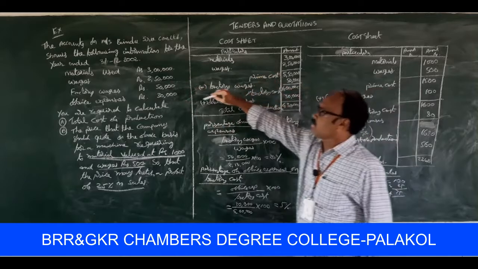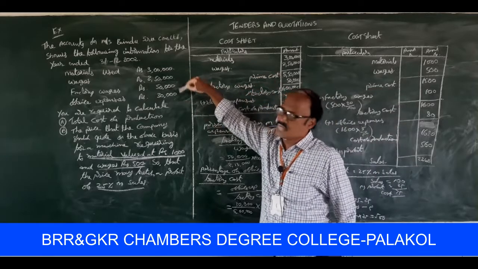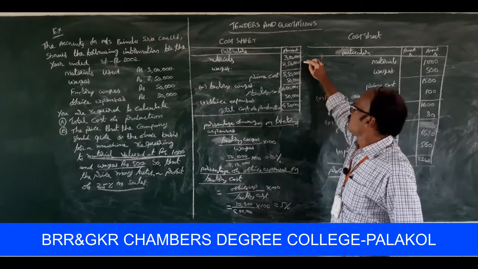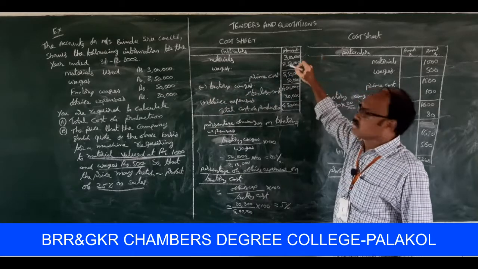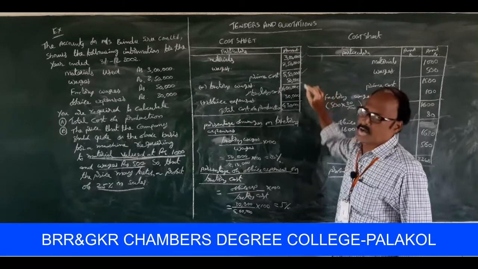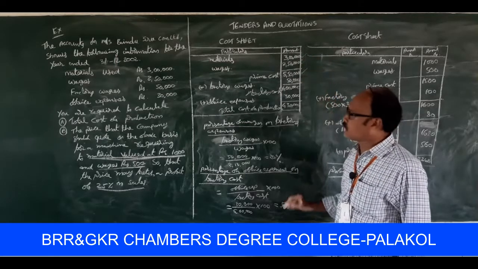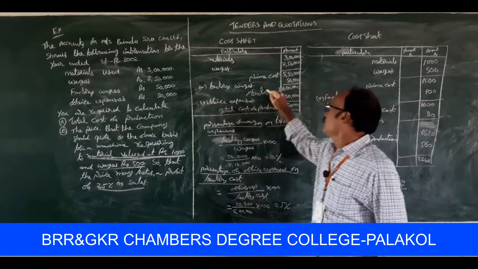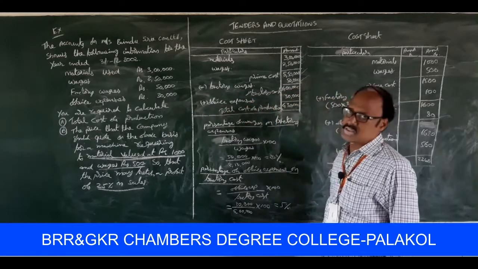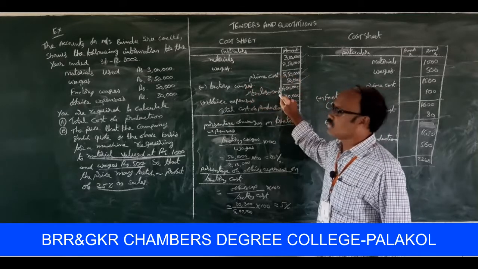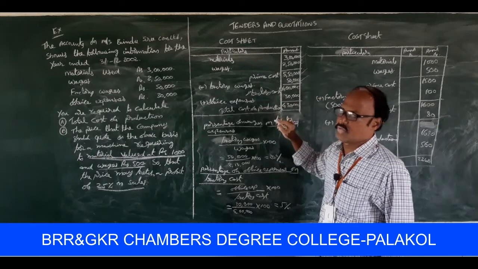Look at the board, please. Cost sheet on the basis of the past information. Materials 3 lakhs, wages 2,50,000. So materials plus wages, that is equal to prime cost. How much? 5,50,000. Next, factory wages, 50,000. Prime cost plus factory wages gives the factory cost, as you know very well.